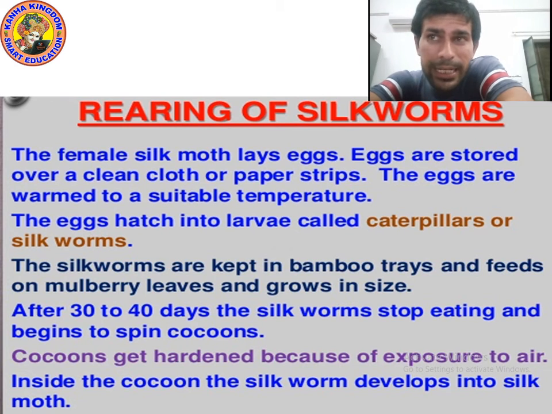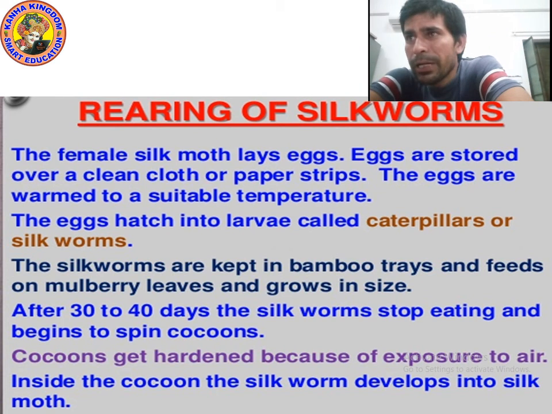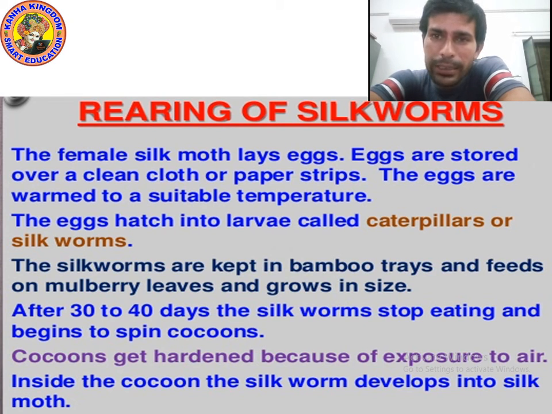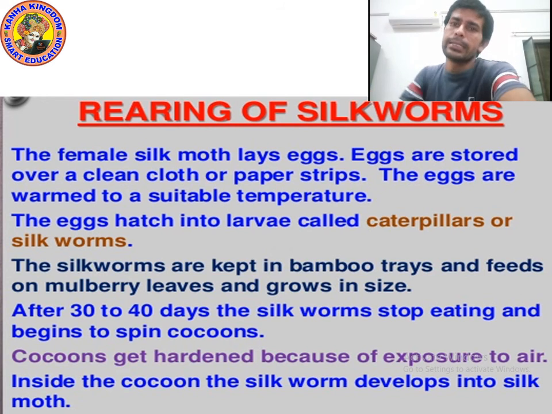And what happens inside the cocoon? Yes, the caterpillar grows into a pupa. Yes, inside the cocoon, the silkworm develops into a silk moth. Silkworm means caterpillar, so the caterpillar develops into a silk moth. First of all it develops into a pupa, then at last it becomes an adult. We call it a silk moth also. Okay, so please write down. I'm giving you 10 seconds.